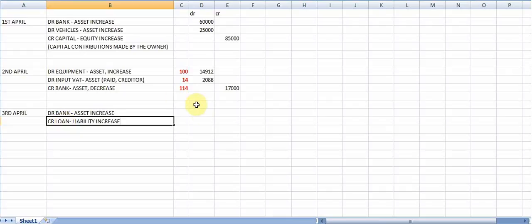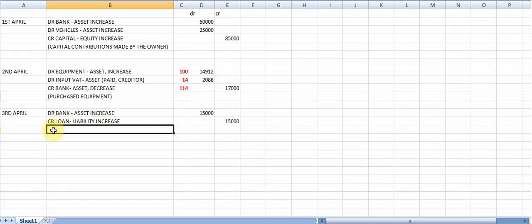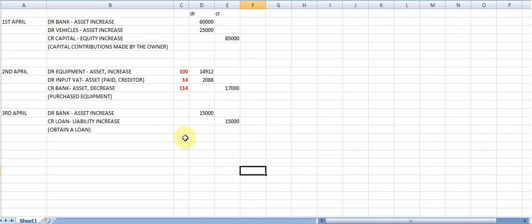And the amount given there is 15,000. And I forgot about my narration, so sorry. On the 2nd of April, we will say we purchase equipment. And for the 3rd of April, we will say obtain a loan. Right, as you can observe, no VAT in your capitals on the 1st, no VAT for the loan on the 3rd. Then we are on the 4th of April.